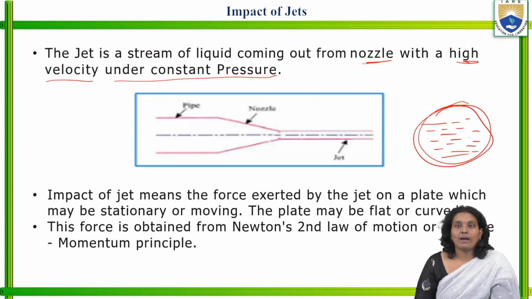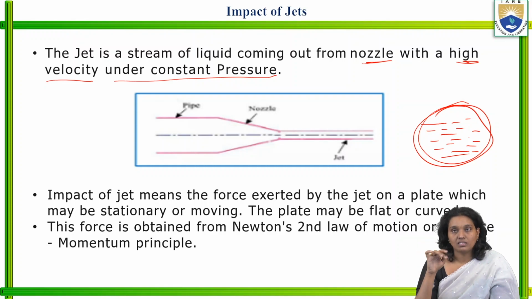Now, impact of jet means the force exerted by the jet on the plate, which may be stationary or moving. The jet is the stream of liquid coming out from the nozzle with a high velocity and constant pressure.